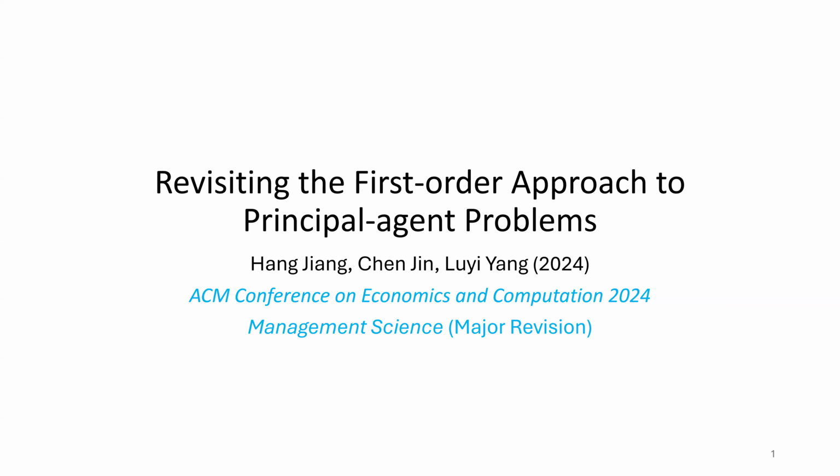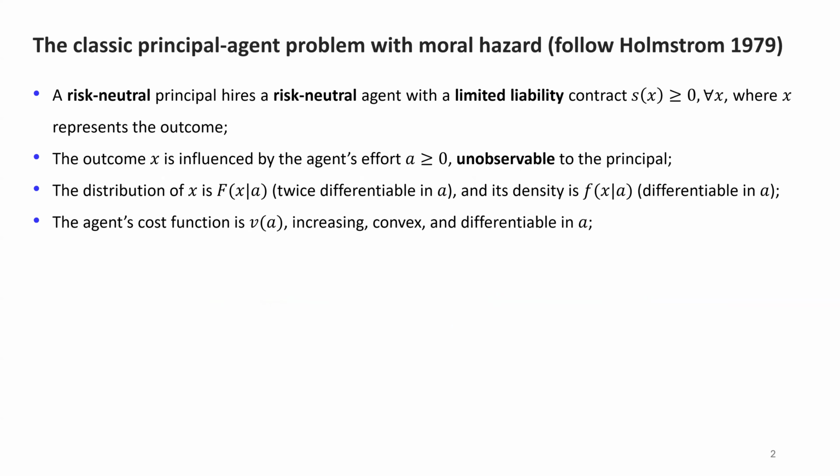This is my latest paper revisiting the first-order approach to principal-agent problems. The paper studies a classical incentive problem with moral hazard. The model for this problem was developed by Nobel Prize winner Bengt Holmström in 1979.